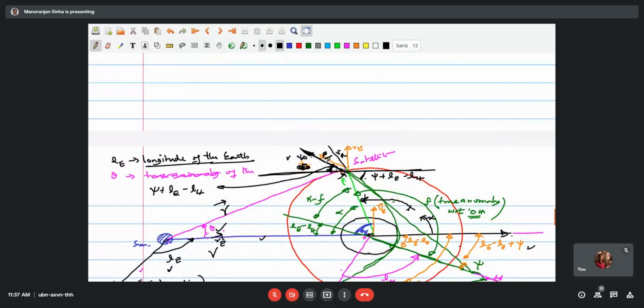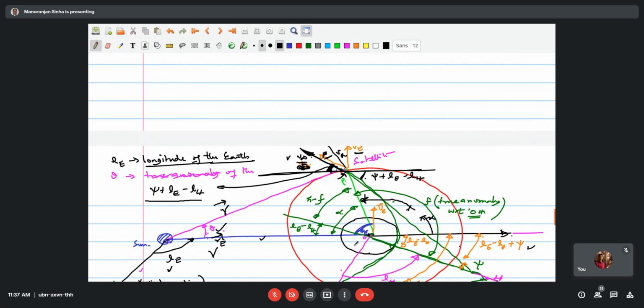Basically, what we are doing is using the parallelogram formed by V infinity and V earth. This part is not visible completely. So this is V infinity and this is V earth. Using this, we have to solve this problem. So all the angles are available to us, and then it's nothing difficult to work out in this problem. This angle we have already seen, this is psi LE minus psi plus LE minus LH, this particular angle from here to here. I hope it's all visible.